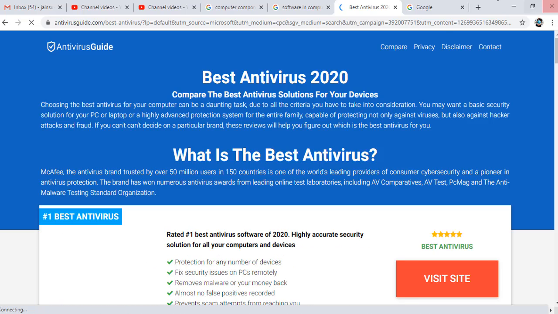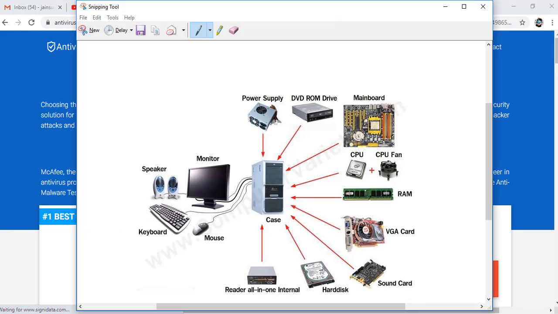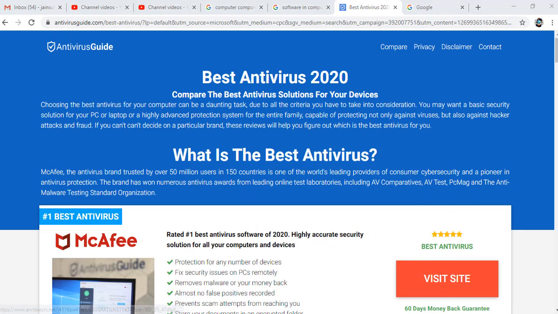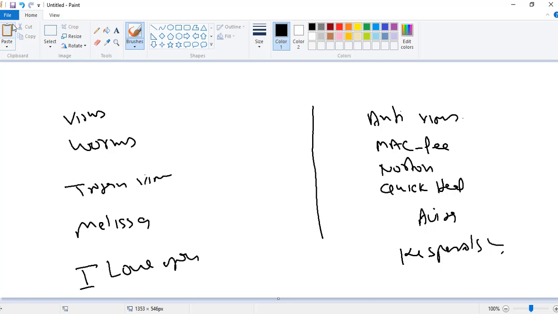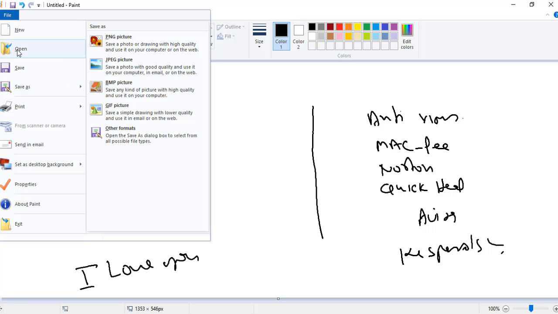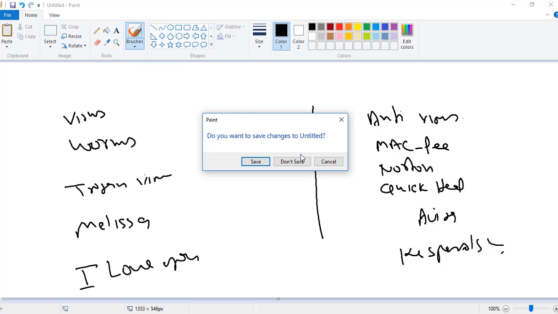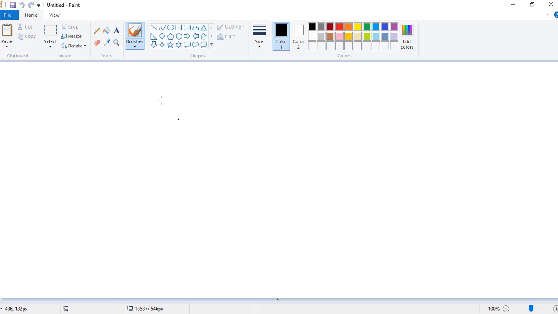So today we discussed three components. One is the hardware, second is the software, and third is the virus.